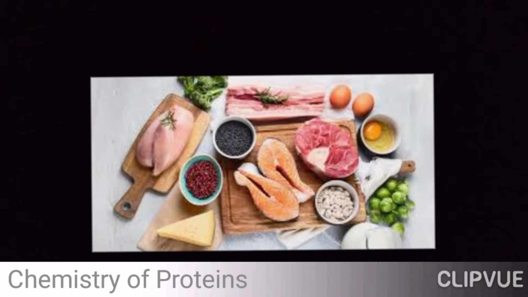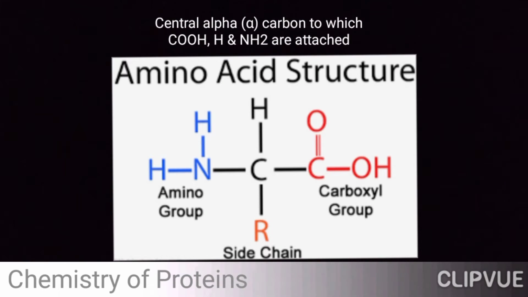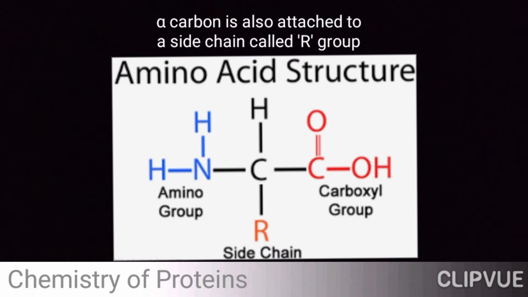So here you can see the structure. Here is the central alpha carbon, to which the carboxylic group, hydrogen and amine group are attached. Okay. The alpha carbon is also attached to a side chain called the R group, right?